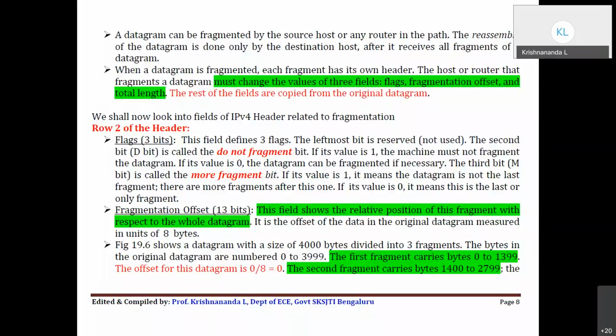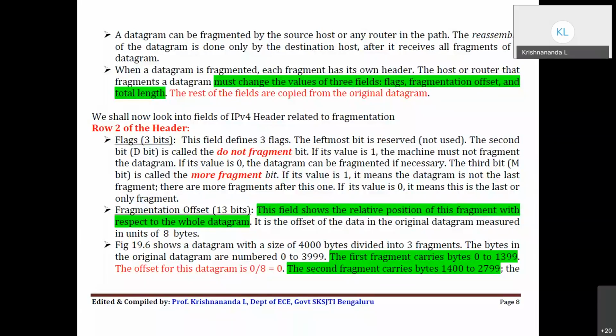Okay, fine. So how do you identify this IPv4? You have to write all the values in binary format, then take it in hexadecimal or whatever. So you must remember the fields of each row. That's very important to do any numerical example or to answer a viva question in the lab exam. You should be able to remember the field as well as the number of bits reserved for that field. Otherwise, you can't do these calculations.